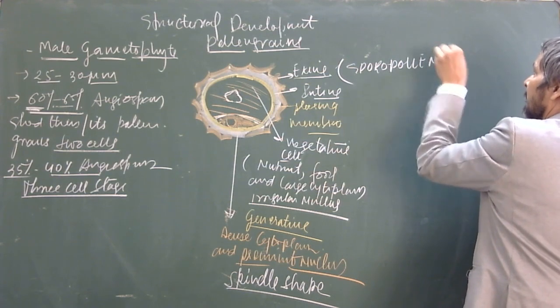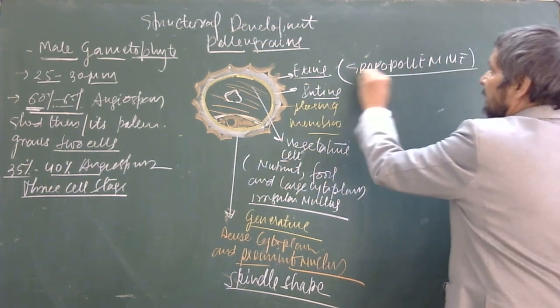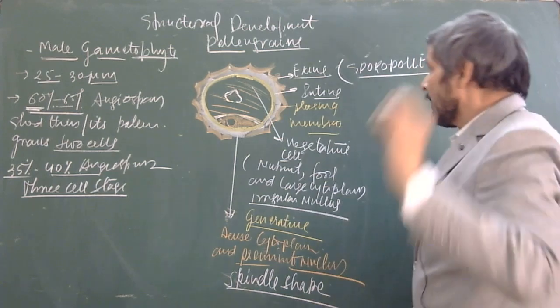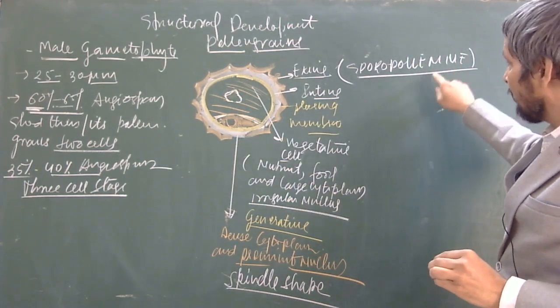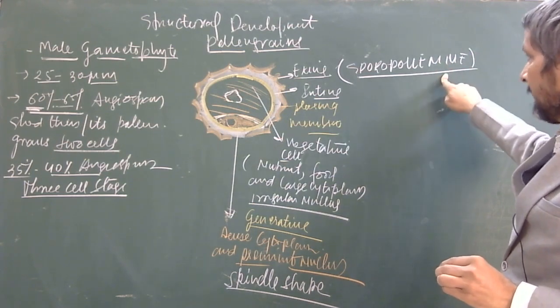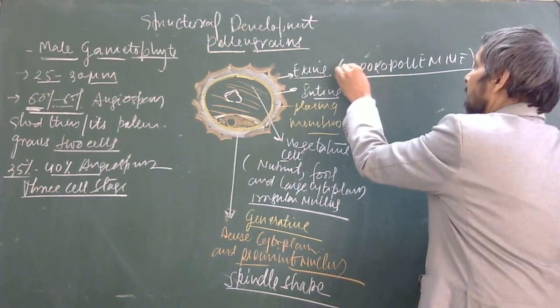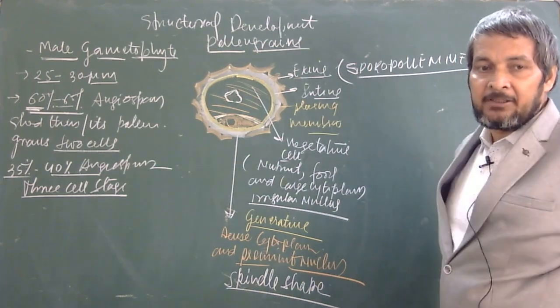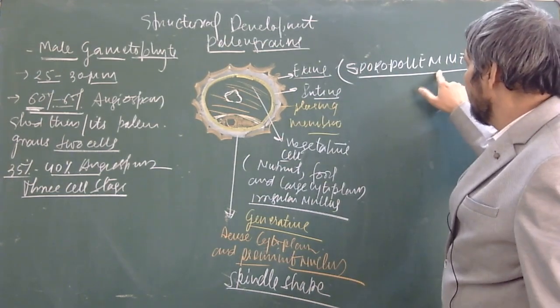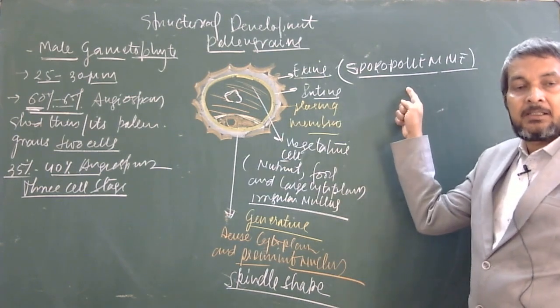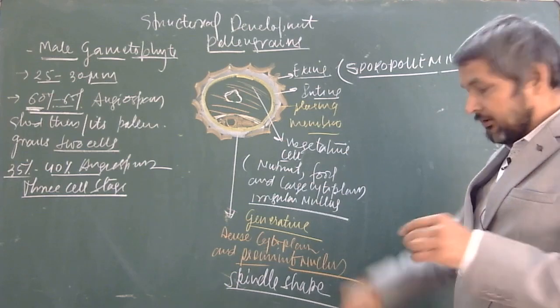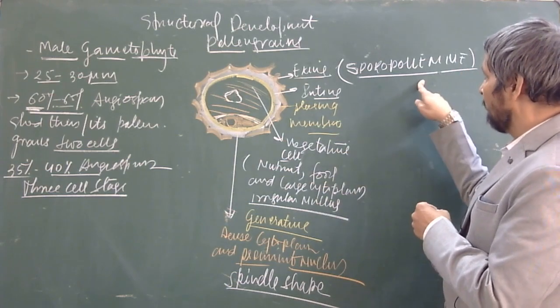This is the till-date known hardest, strongest, non-degradable biomolecule, sporopollenin. Sporopollenin is never digested by any acid, alkali or enzyme. So you can imagine how strong sporopollenin is.